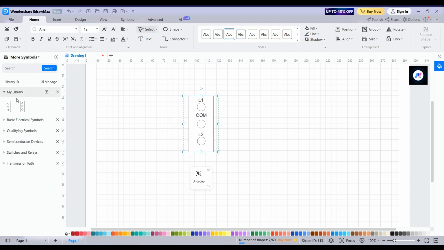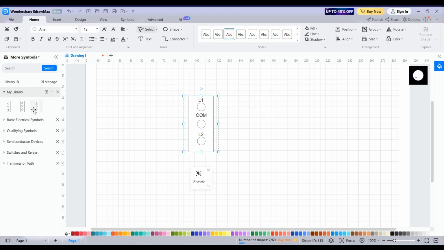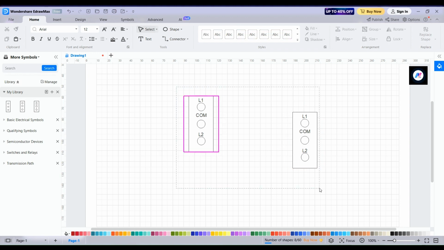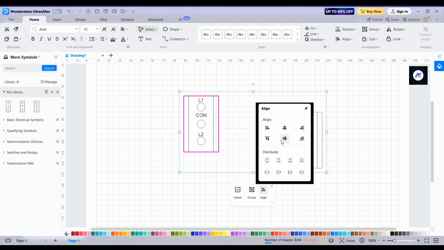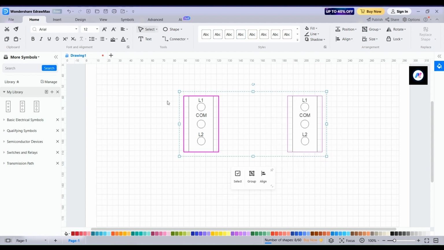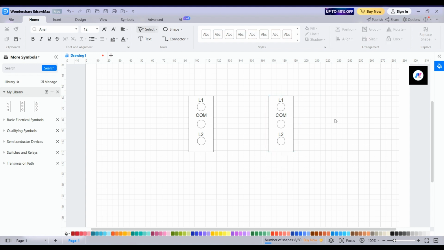We can add this symbol in My Library to use again. Just select the symbol and click on the plus icon to add it to the library. To align two or more symbols, just select them, go to Arrangement, and align accordingly. Now insert the required symbols for this drawing. Now all symbols are inserted in the drawing area.